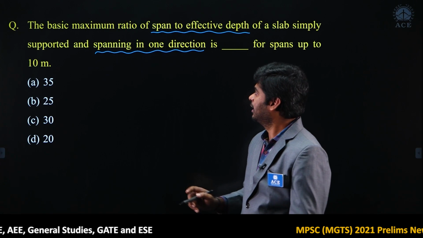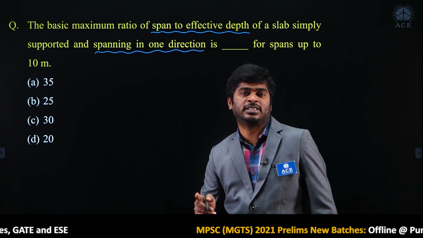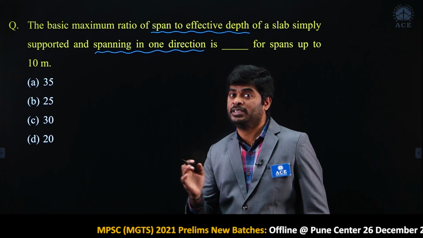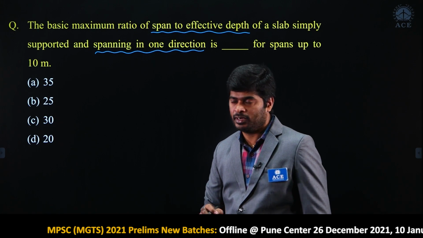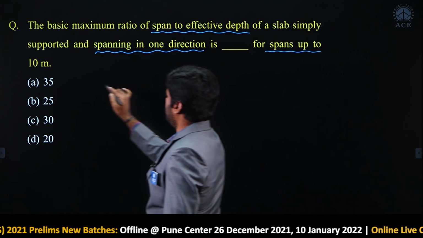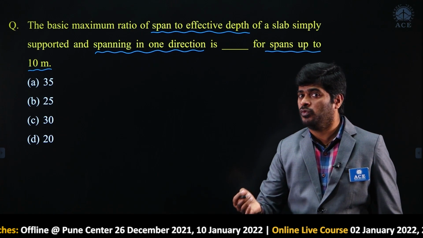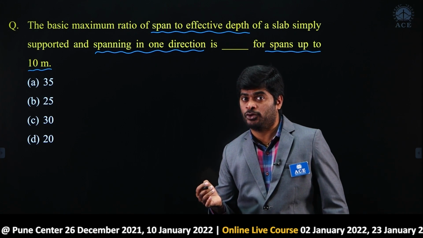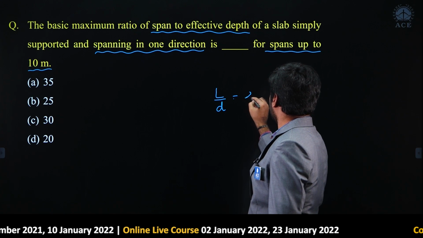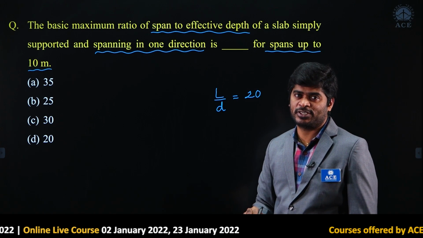It is mentioned simply supported. For a simply supported beam, what span to depth ratio do we have to take? 20, where the span is up to 10 meters, correct? So, up to 10 meters for a simply supported beam we take a span to depth ratio of 20. The same thing we can use even for a one way slab.